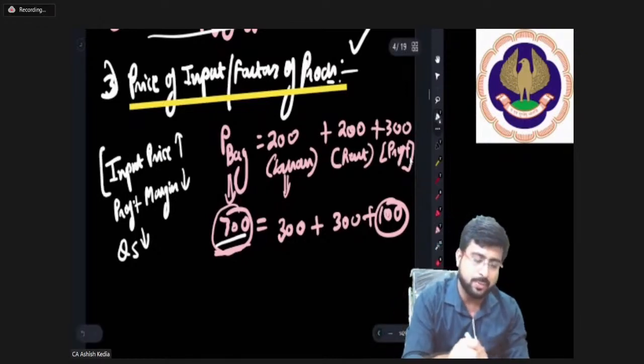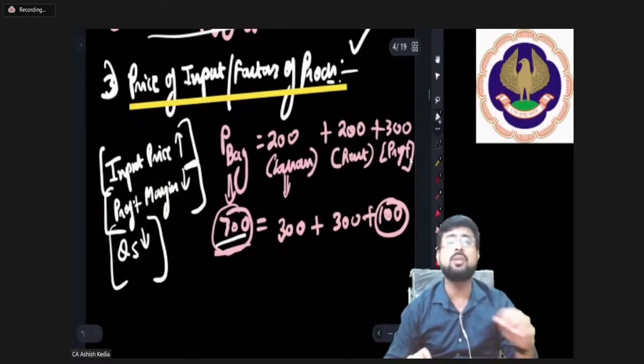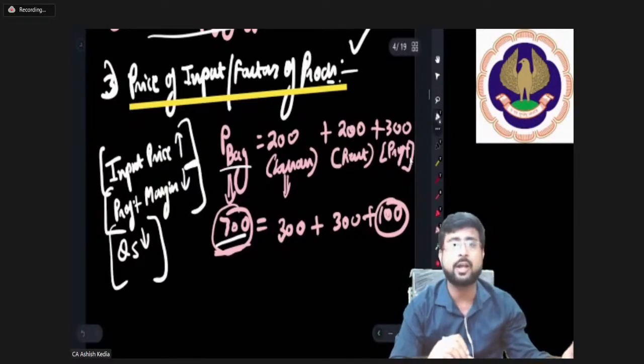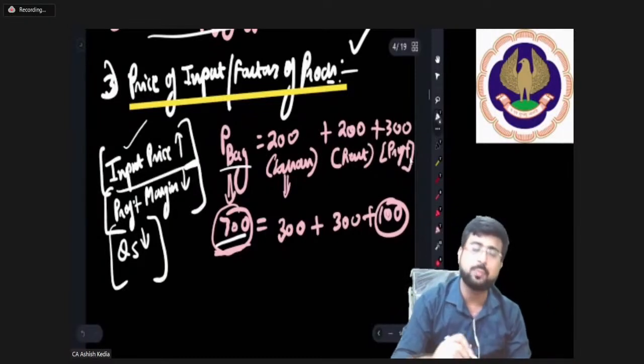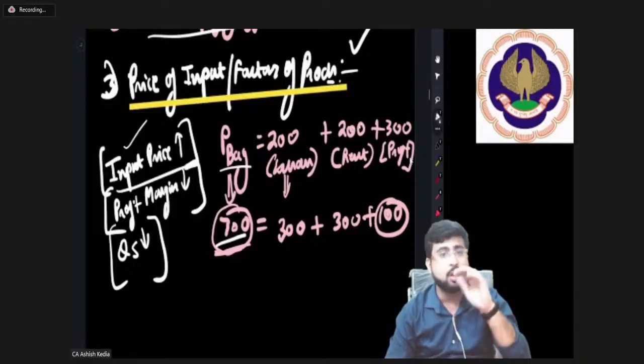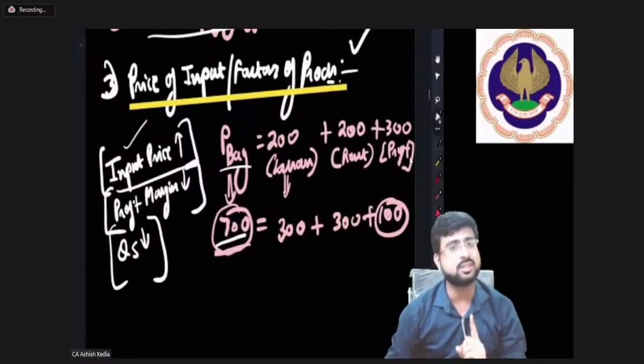क्योंकि इनपुट प्राइस बढ़ने की वजह से मेरा प्रॉफिट मार्जिन कम हो गया, क्वांटिटी सप्लाइड। अब आप लोग ये मत बोलना कि सर इनपुट प्राइस बढ़ा है तो प्राइस भी बढ़ा दो, because we assume that when we are studying one factor, like input price here, the other factors like price remain constant. When we are talking about one factor, other factors are assumed to be constant.